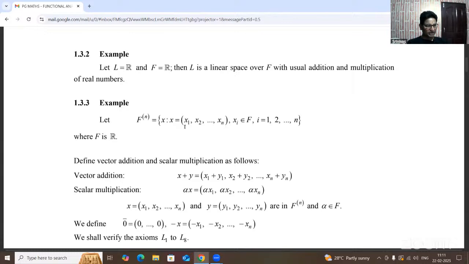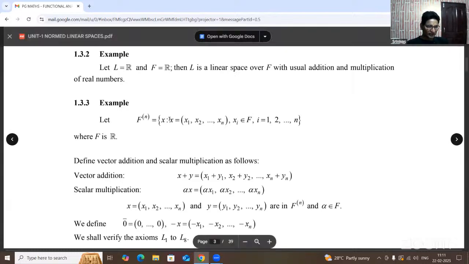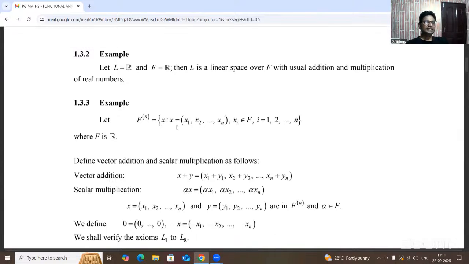That vector can be written as an n-tuple of elements x1, x2, and so on up to xn. These elements are represented as xi, where i varies from 1 to n.